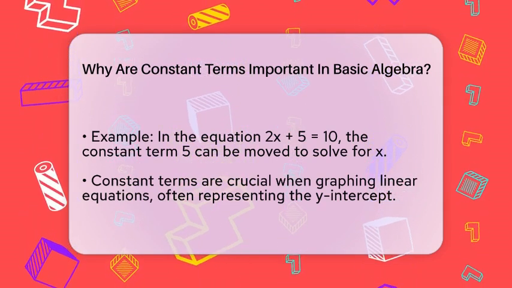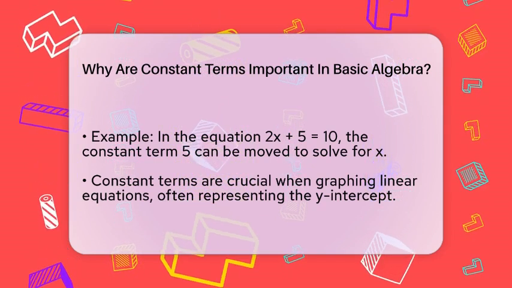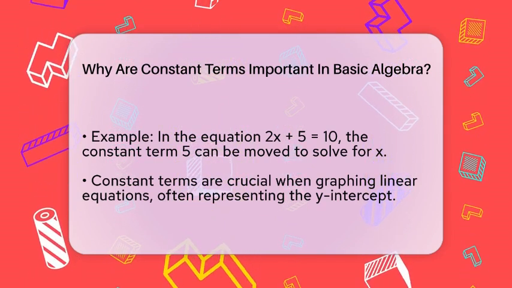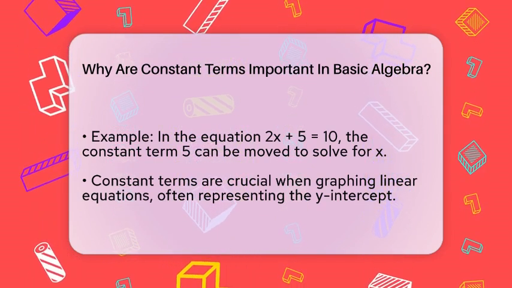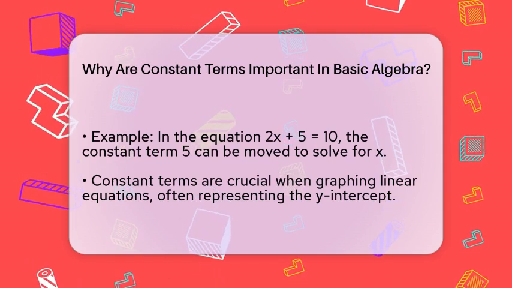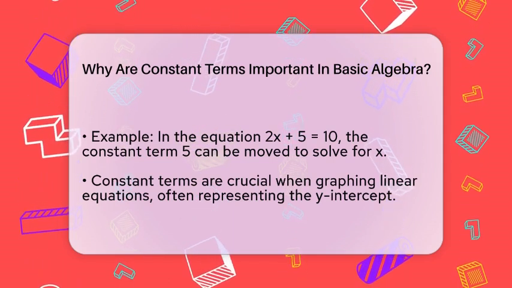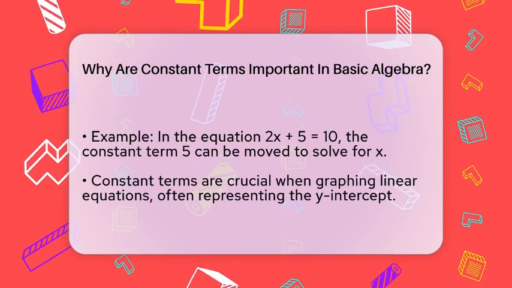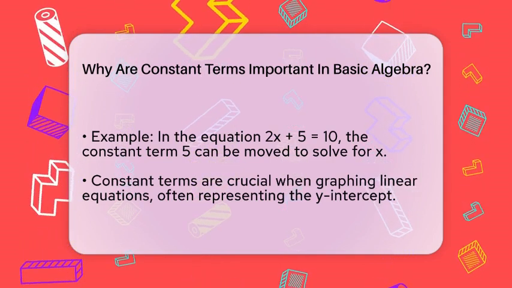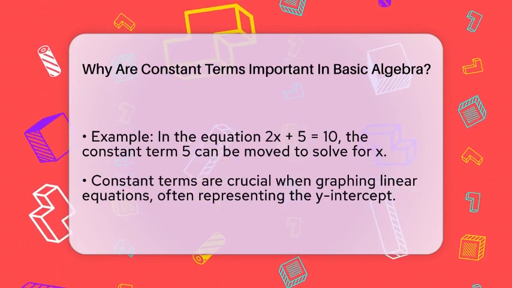Understanding the difference between coefficients and constant terms is also important. In the expression 4 times x plus 7, 4 is the coefficient of x, while 7 is the constant term. Recognizing this difference helps learners grasp how algebraic expressions are structured.